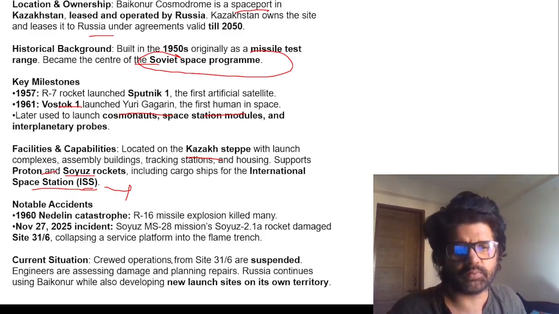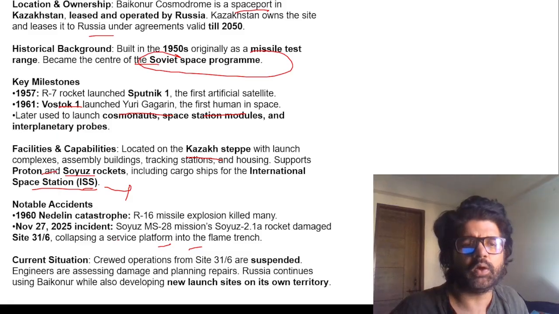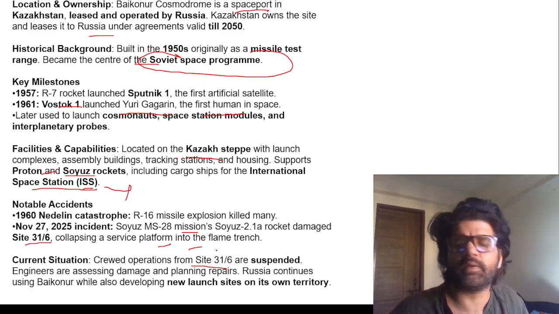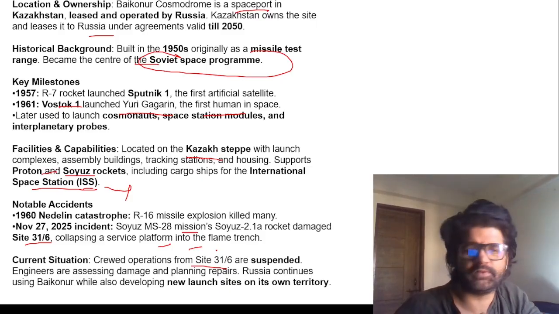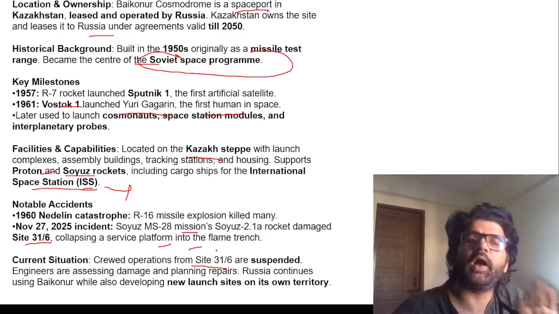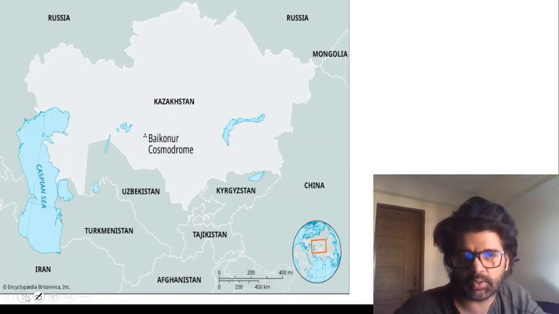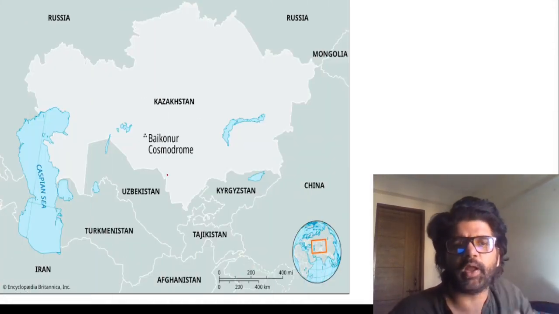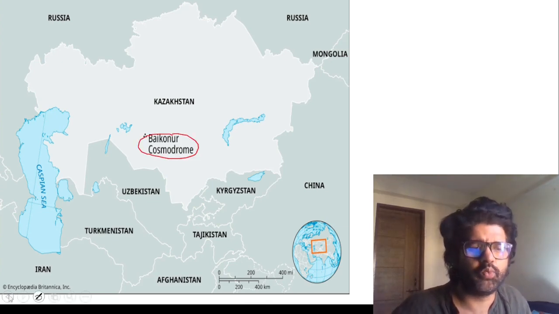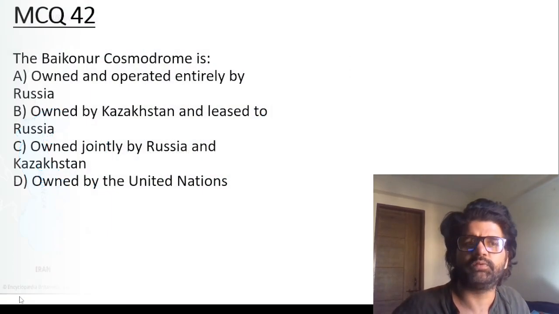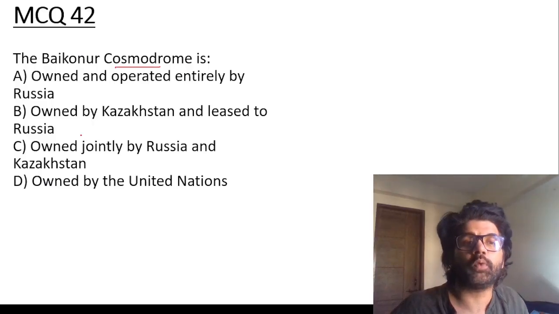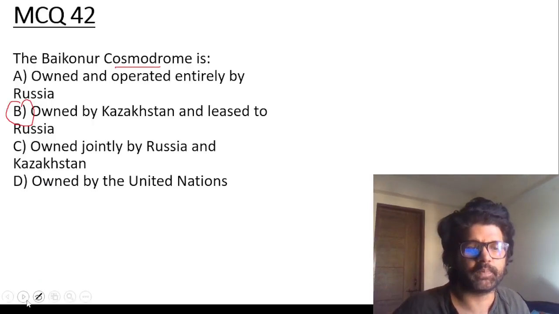So current situation: there was some catastrophe on Site 31/6, and a Soyuz MS rocket damaged Site 31/6. Again, we don't have to do a PhD on Site 31/6. Just remember where is Baikonur, ISS, International Space Station, and which are the countries involved. India is not involved in the creation of the International Space Station, guys. Baikonur, which country? Kazakhstan. Wow, guys. Baikonur Cosmodrome, owned by Kazakhstan, leased to Russia.